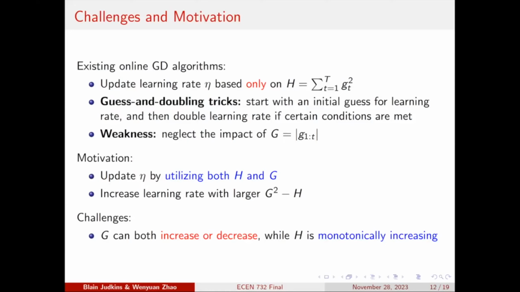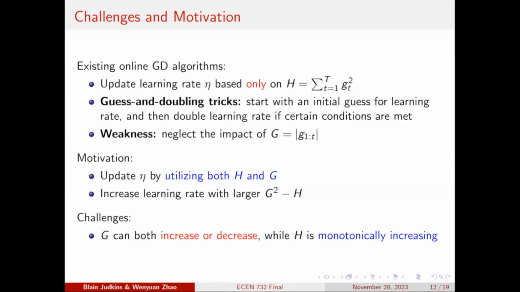However, some existing online algorithms update the learning rate eta based only on this h, which is the sum of the squared gradient, because this h is monotonically increasing. So the weakness of these guess and doubling tricks is that you neglect the impact of this g, which is the absolute value of the sum of the gradients, because the gradients take values from -1 to +1. So this g is very likely to increase or decrease.